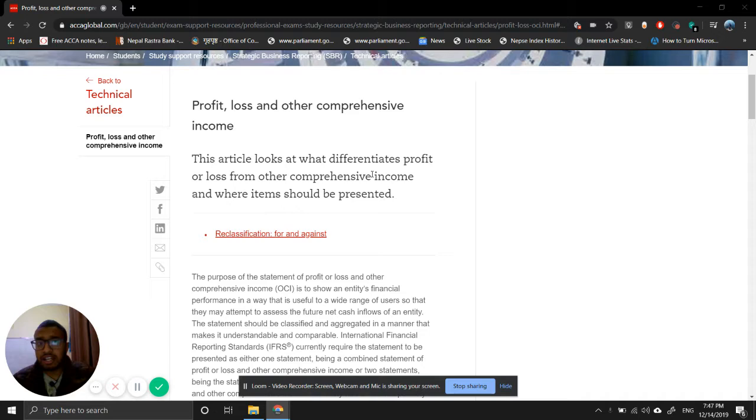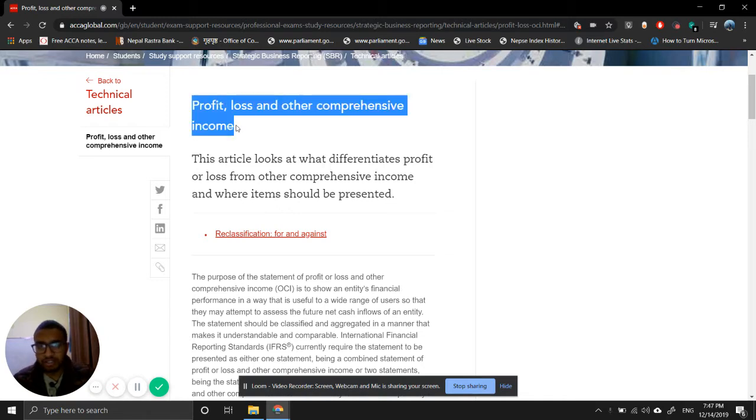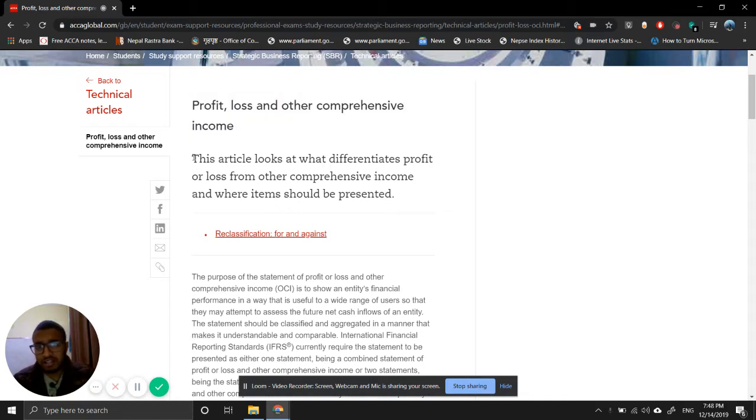In this particular technical article of SBR, Strategic Business Reporting, what it says is profit or loss and other comprehensive income. So that's the heading. This article looks at what differentiates profit or loss from other comprehensive income and where items should be presented. So let's look at it.